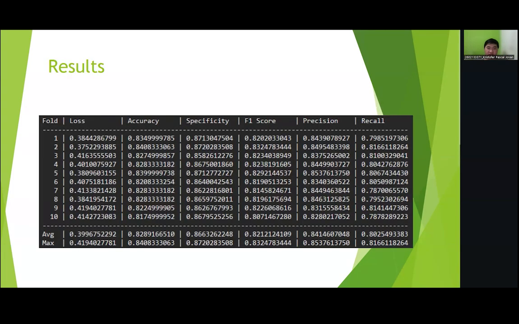Result. The proposed CNN-based machine learning algorithm obtained a tenfold average accuracy of 0.82891 with a specificity of 0.86632 and F1 score of 0.82121. The machine learning algorithm scored a higher precision score than a recall score, at an average precision of 0.84146 and recall of 0.80255. The machine learning algorithm's performance remains stable at the end of each fold.